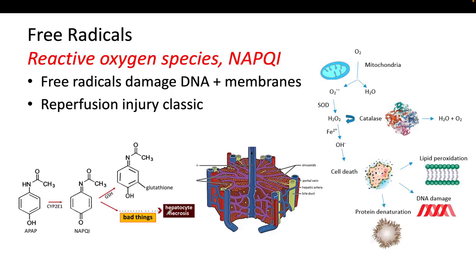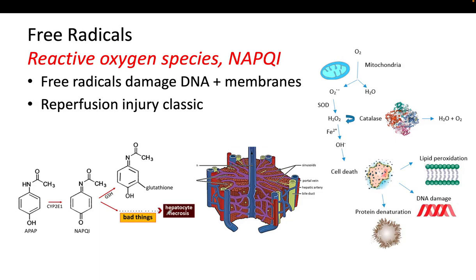Now, talking about free radicals. There are many types of free radicals, but I want to make some emphasis on the ROS, reactive oxygen species, and the NAPQI because it is highly testable.